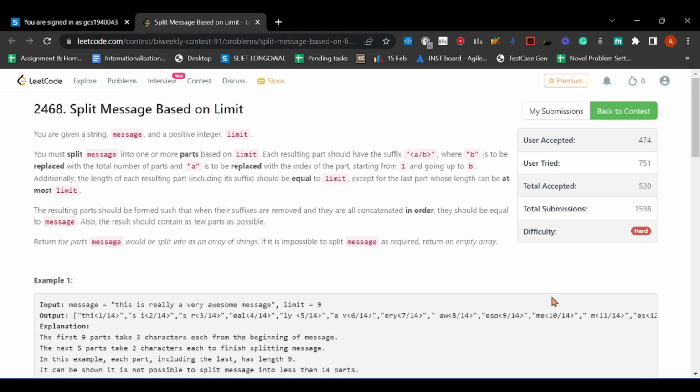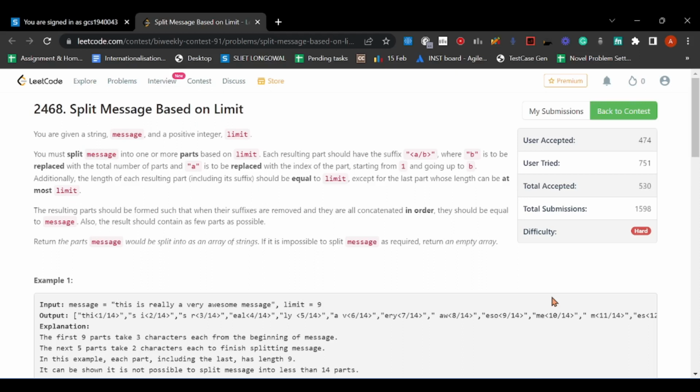Now what we have to do is split the string message into one or more parts, and the length of each part should be equal to limit, except the length of the last part can be at most limit, which means the length of all parts excluding the last part should be limit, and the length of the last part should be between 1 and limit.